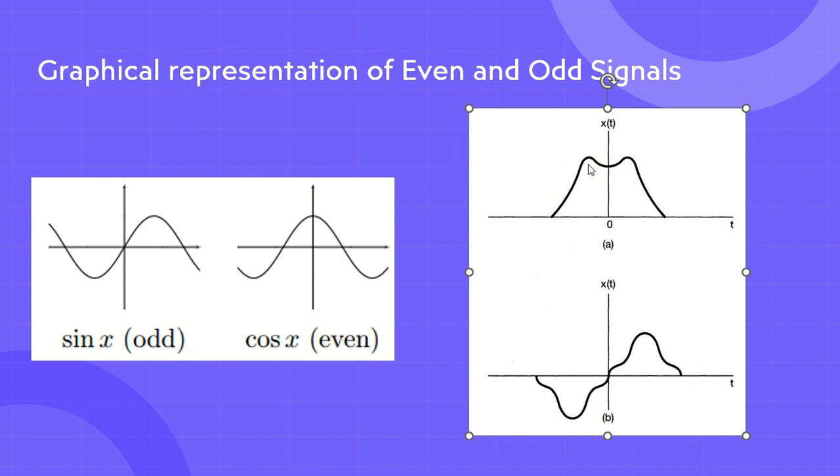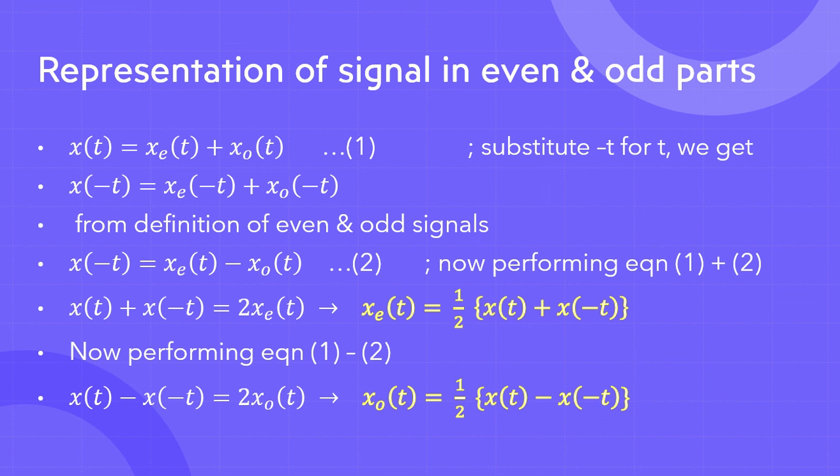x of t and x of minus t, they are equal, but in the case of odd signal, we are having this value, but for x of minus t we are having a negative value. So it is different for both odd signal and even signal. That's what I wanted you to know, that x e of t will be equal to 1/2 x of t plus x of minus t. For even signal it will be like that.